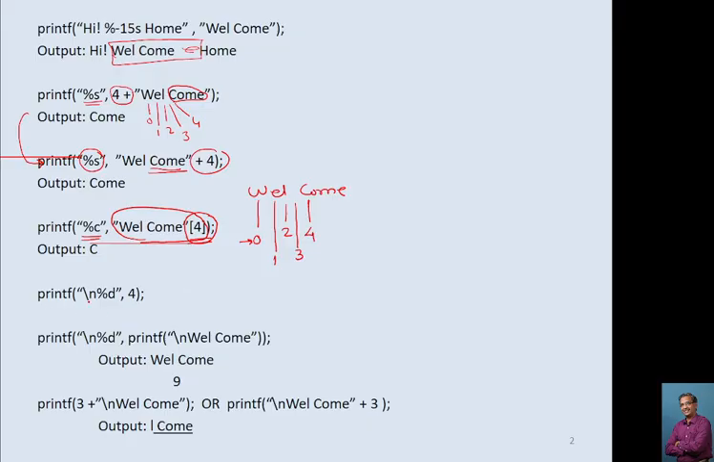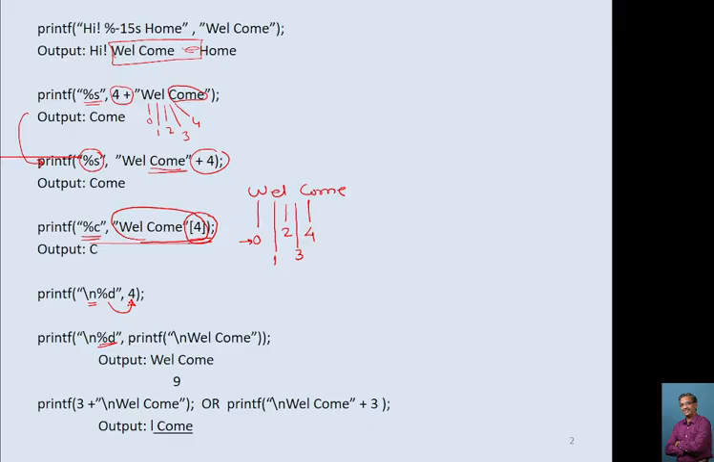Now this indicates printf slash n, go to the next line. Percentage d, you want to print one number. Which number? That is, you want to print 4. Now this is interesting: a printf within a printf statement. So the first printf, percentage d, indicates you want to print one integer number.